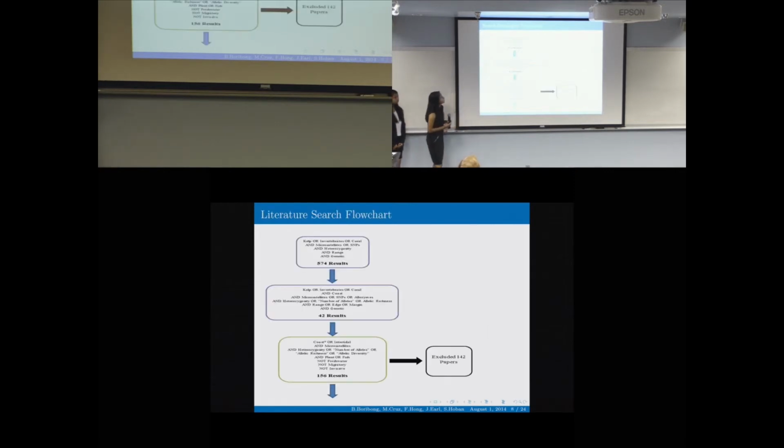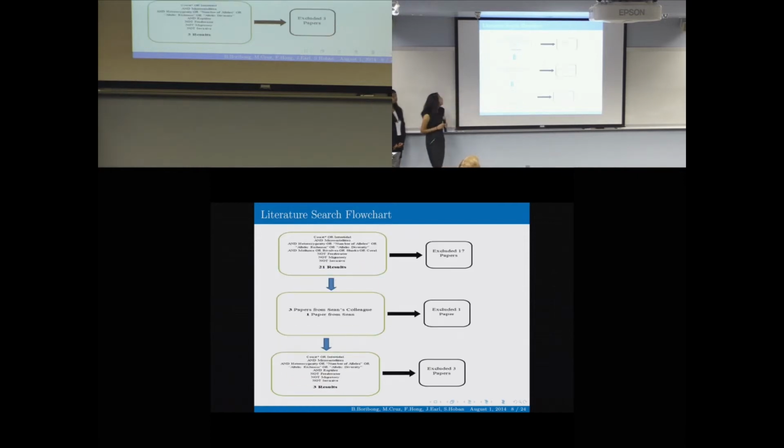So we conducted a primary literature search on Web of Science. Our first search was a combination of the top combination of those keywords, and that resulted in 574 papers. We then refined our search again, and that gave us 42 papers. So obviously 42 is far less than what we expected or wanted. So then we expanded our search again by adding allelic diversity, not freshwater, not migratory, non-invasive, and this resulted in 156 papers. After reading those papers, we had to exclude 142 papers because they did not meet our criteria, so that left us with 14 papers.